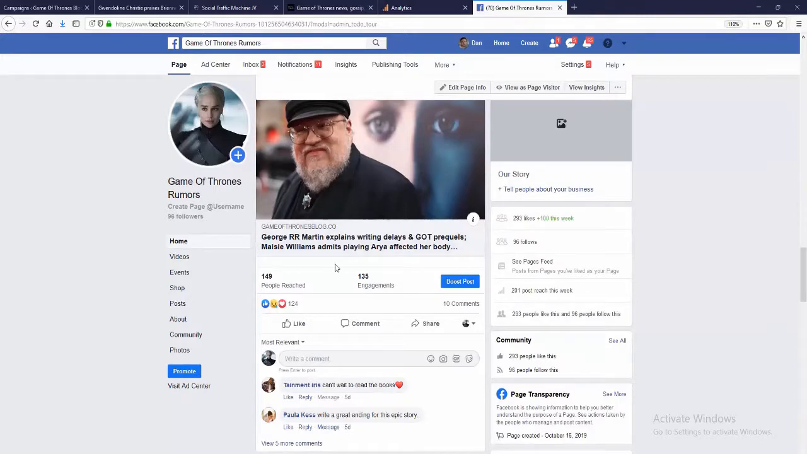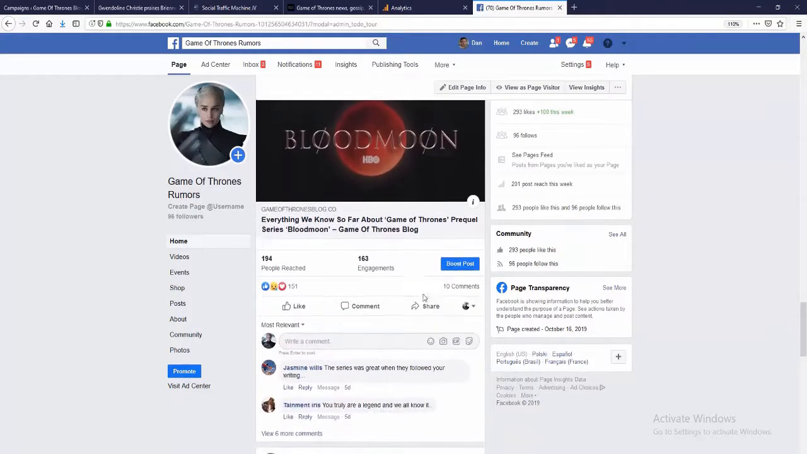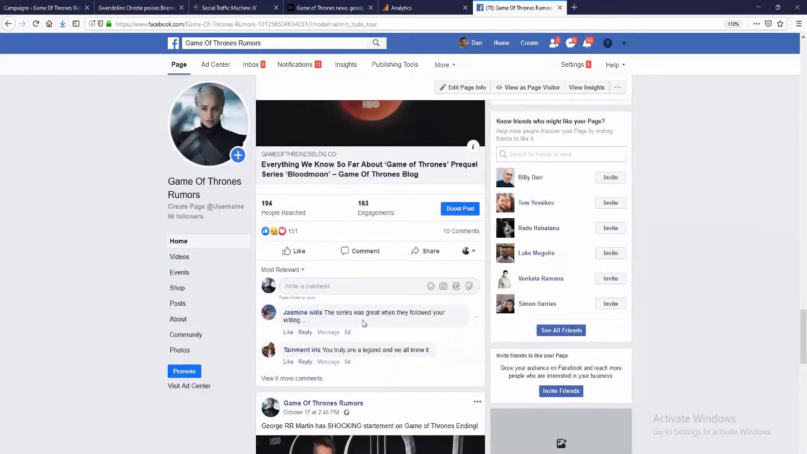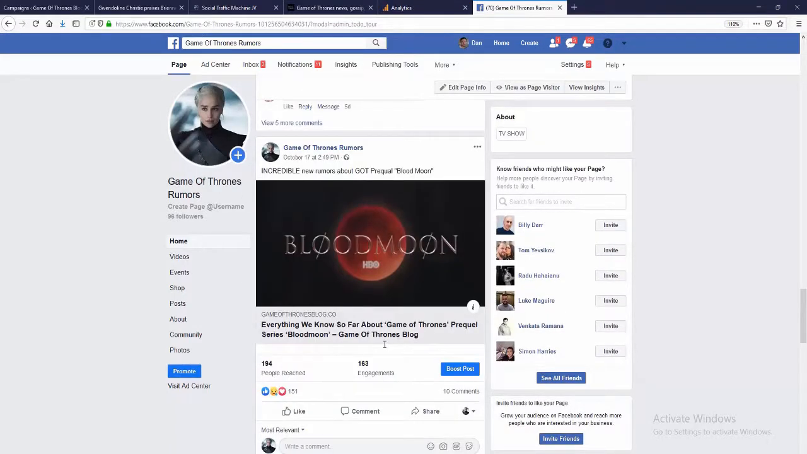Look at this, we've got people engaging with them. We've got 10 comments on this post, 5 comments on this post. It just goes on and on. Real people engaging, commenting, sharing, liking. And this is all great for Facebook, because Facebook say themselves, the most important factor you can have to grow your fan page and start getting organic reach is to post quality content on a regular basis, and that's what this Social Traffic Machine will do for you.